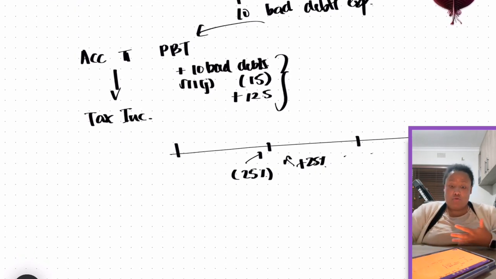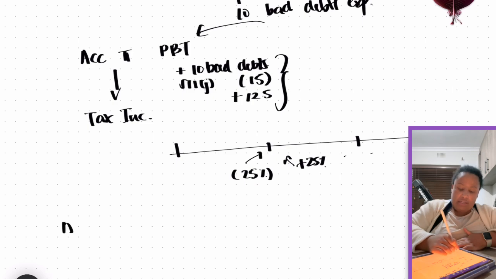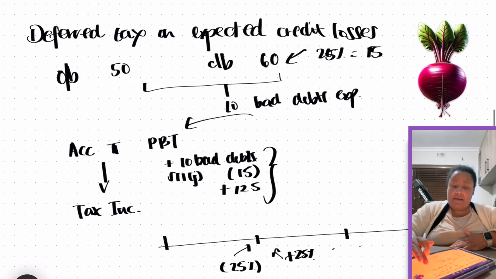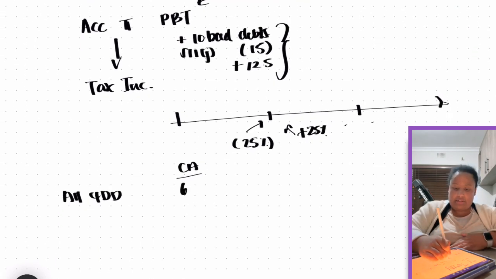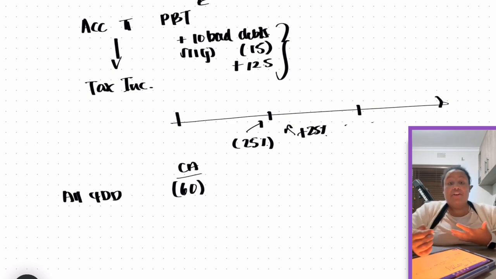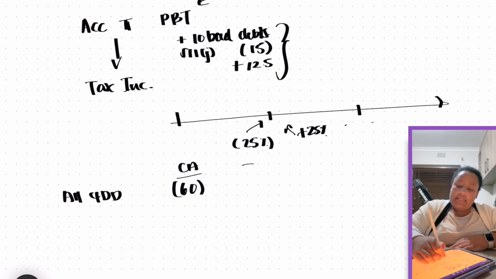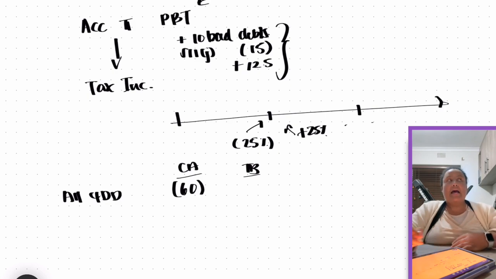Okay, but what does this mean for deferred tax? So if I am looking at my allowance for doubtful debts, and I'm thinking about the carrying amount, the carrying amount over here is going to be the closing balance of 60. Okay, so I put that over there and I put it in brackets because it's a credit balance. Then I've got to think about my tax base. Now, because it's a credit balance, we're going to use the rule that we would for a liability, right? So for a liability, the tax base is its carrying amount minus future deductions. So we've got to figure out what are the future deductions.